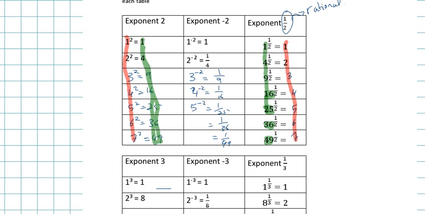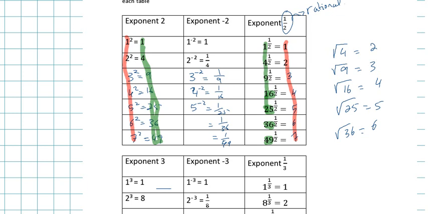36 to the power of a half equals 6. I'm going to ask you a question. What is the square root of 4? What is the square root of 9? What is the square root of 16? What is the square root of 25? And what is the square root of 36? Do you see anything in common now?